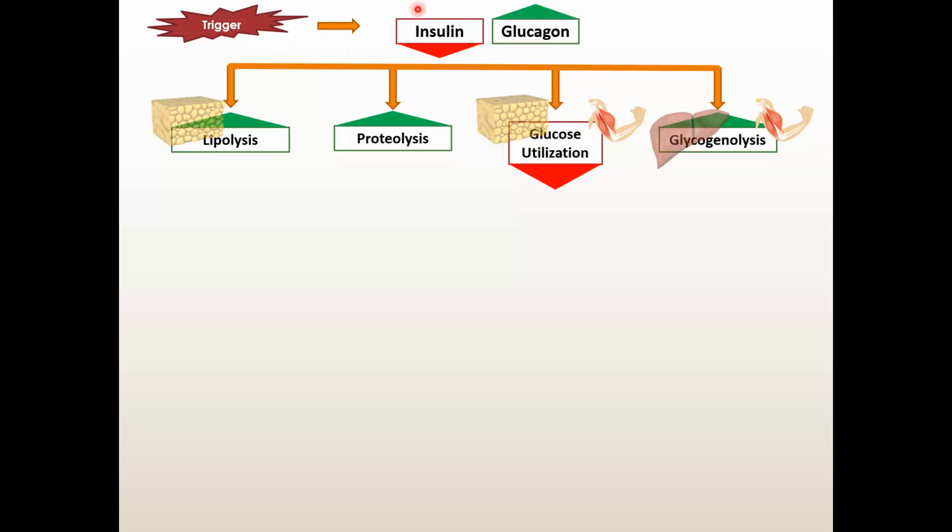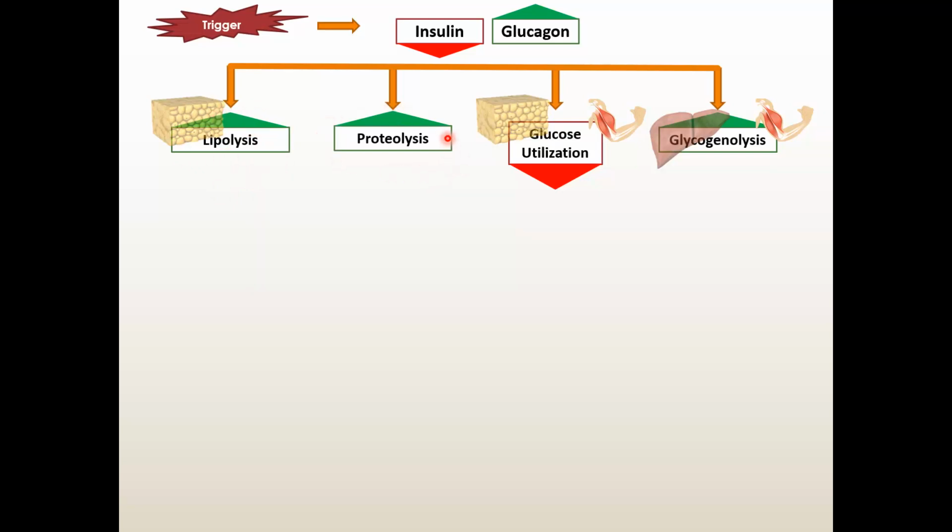So there will be very low glucose utilization, and a high amount of lipolysis, because insulin inhibits the lipase enzyme. But with absolute absence of insulin and presence of glucagon, lipase is promoted, and that's why lipolysis will occur in the adipose tissue.